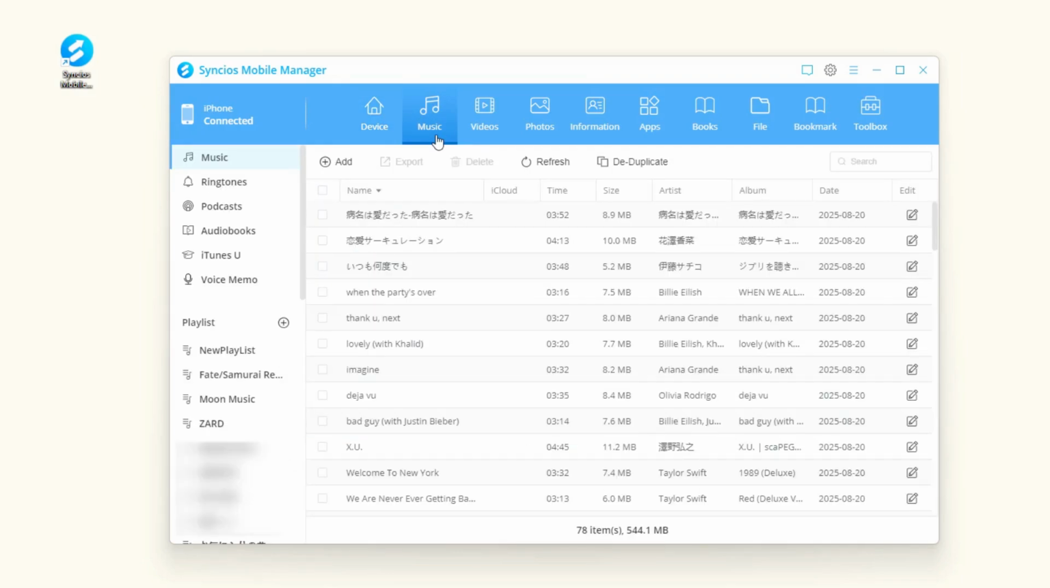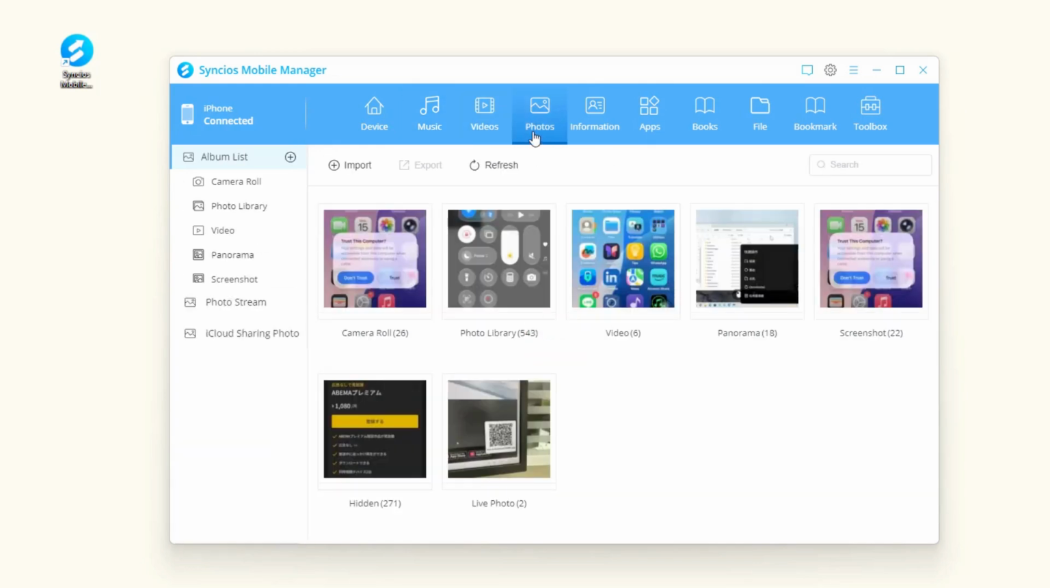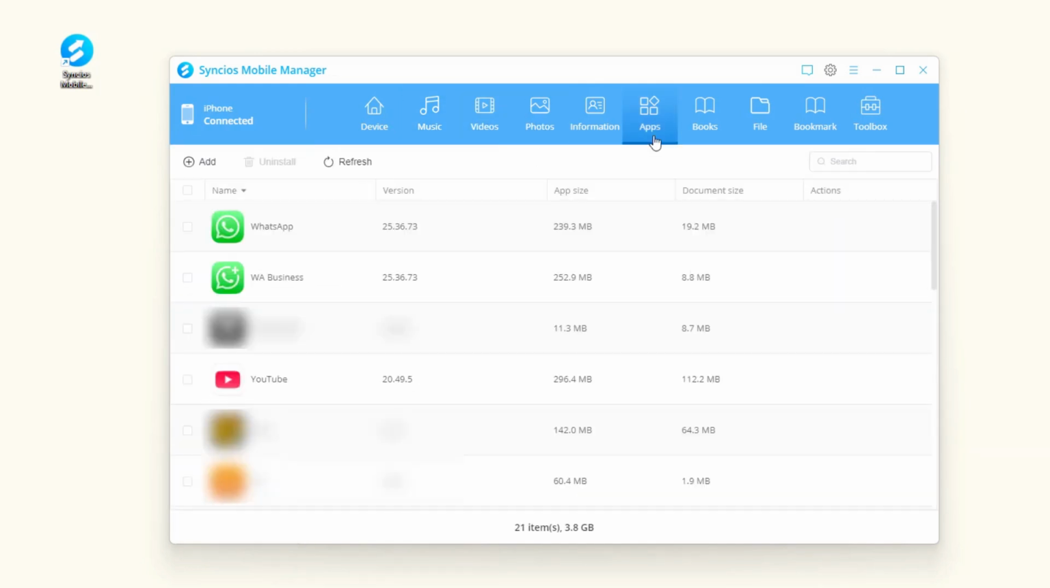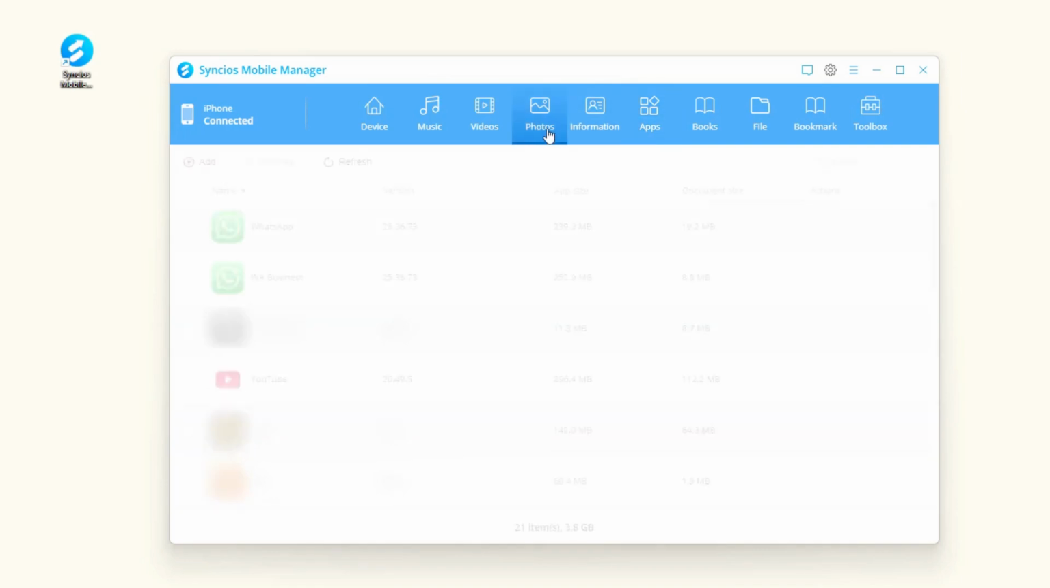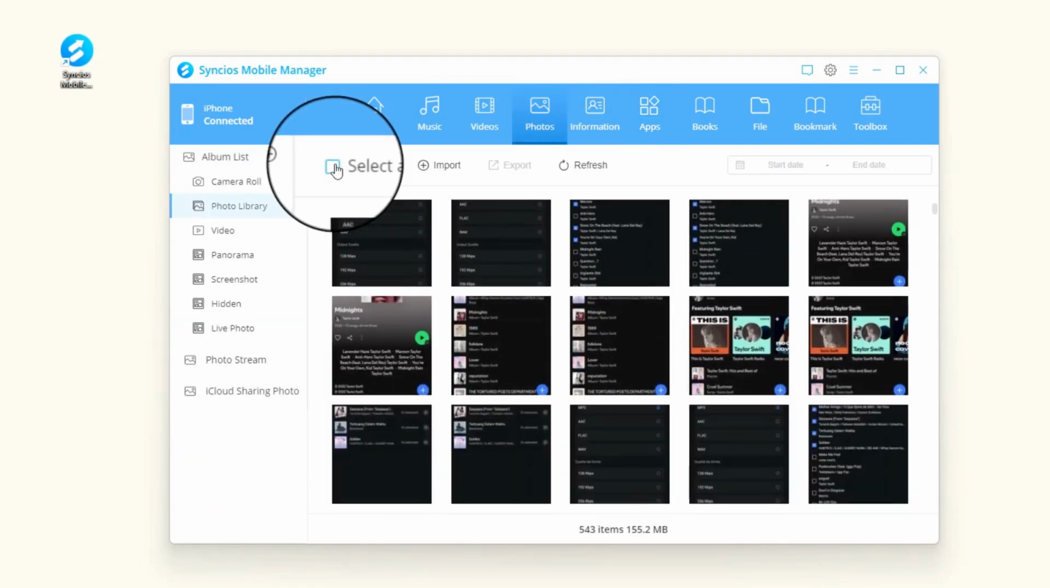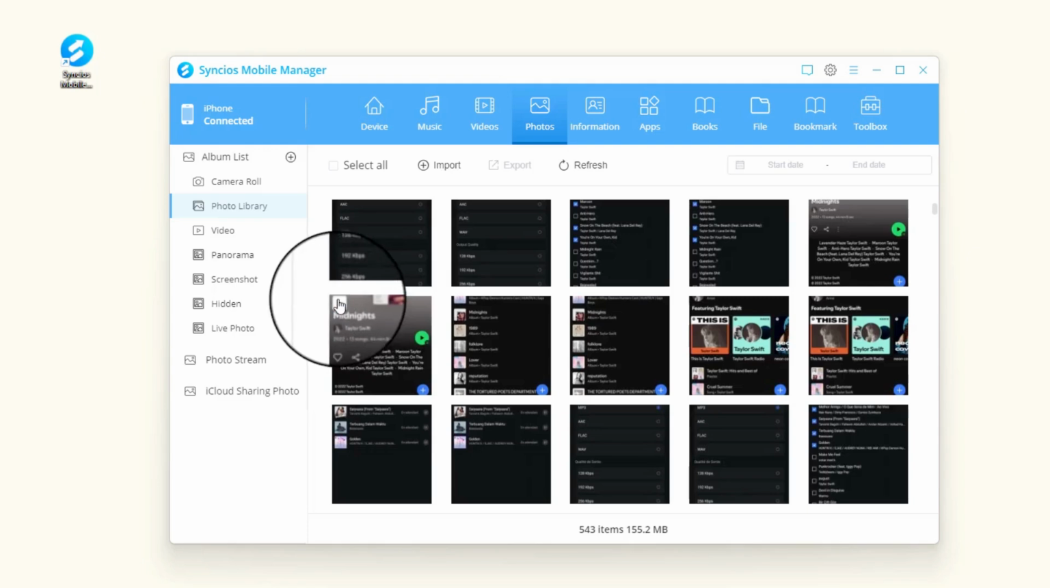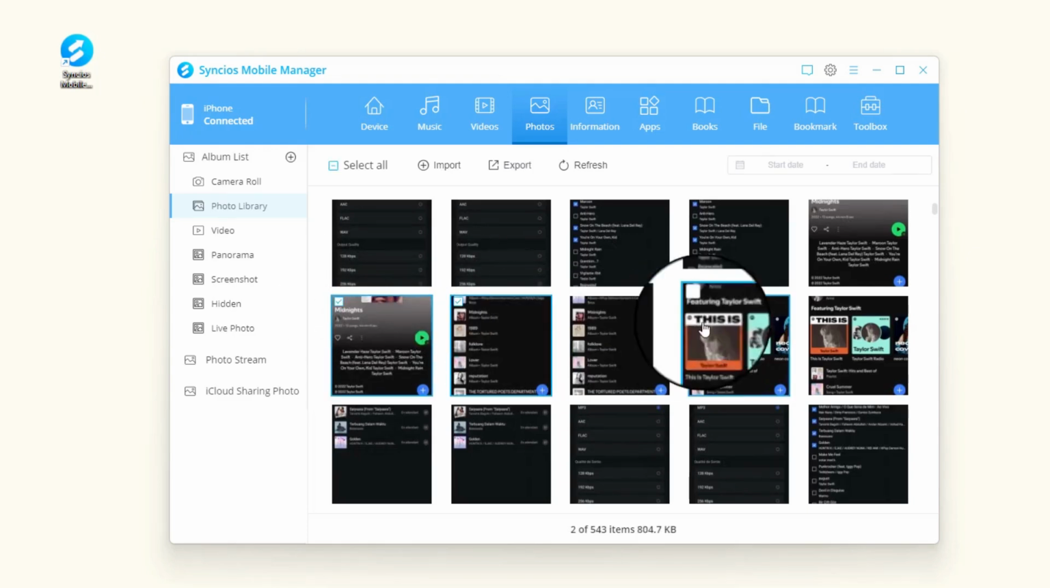It allows you to back up and restore various data, including photos, videos, music, contacts, and more. Compared to iTunes, you can directly view and select what specific data you want to transfer. See how it works.